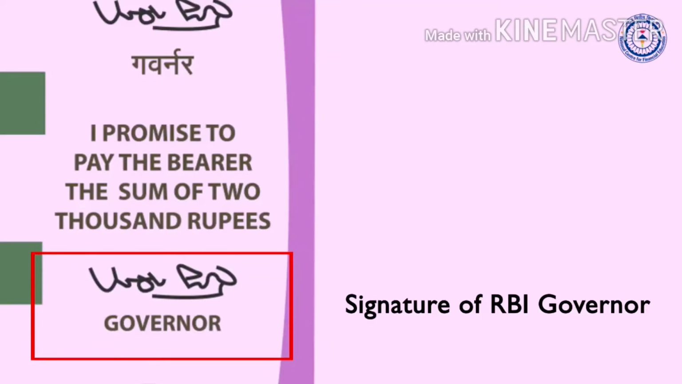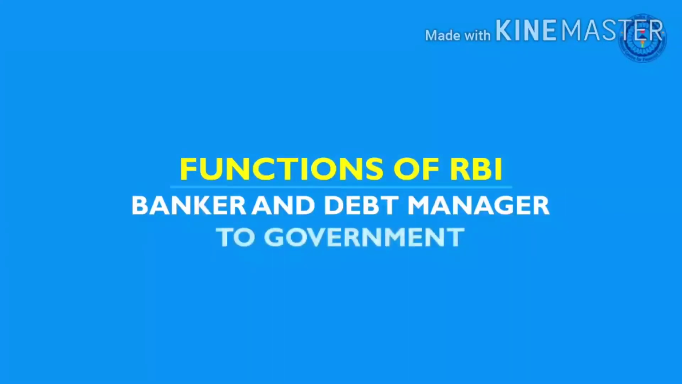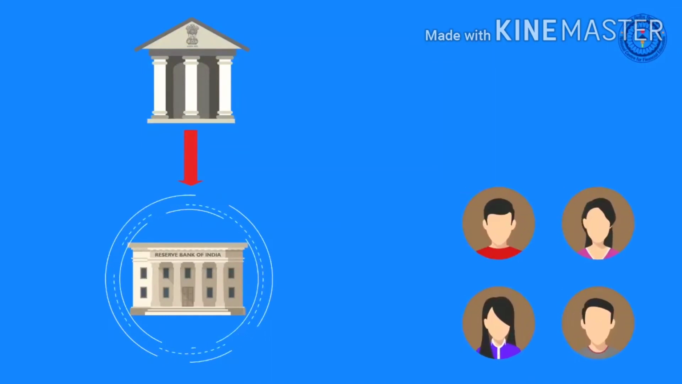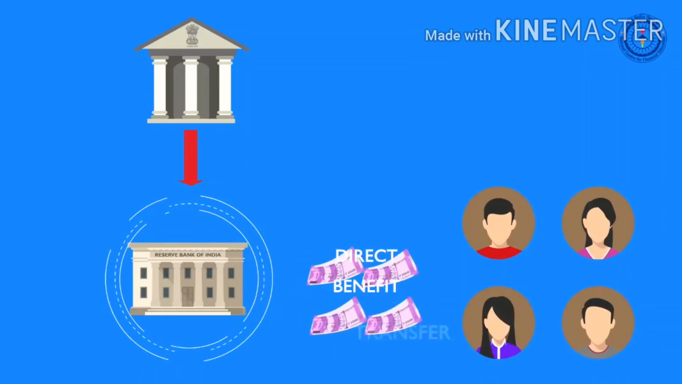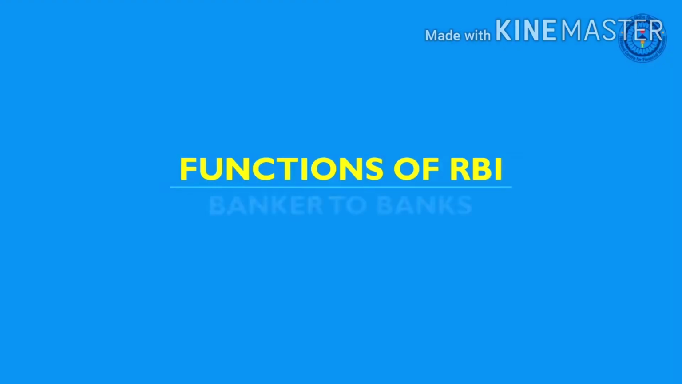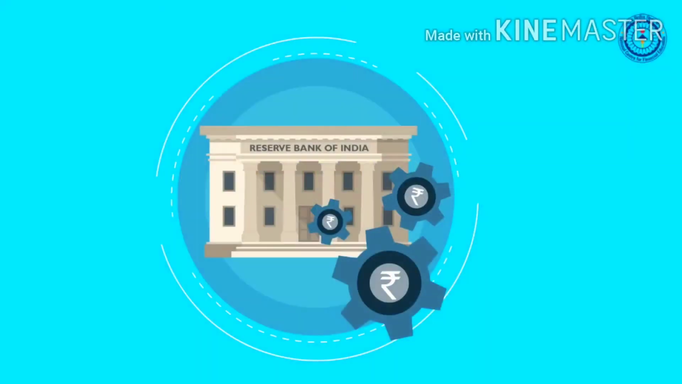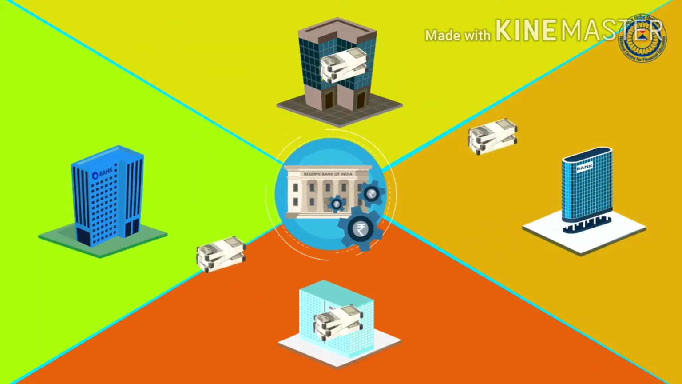The next point is banker and debt manager to the government. As a banker to the government, the RBI manages the banking needs of the government. It collects receipts and makes payments on behalf of the government. Banker to banks. RBI maintains the banking accounts of all the banks. This helps various banks to exchange funds among themselves.